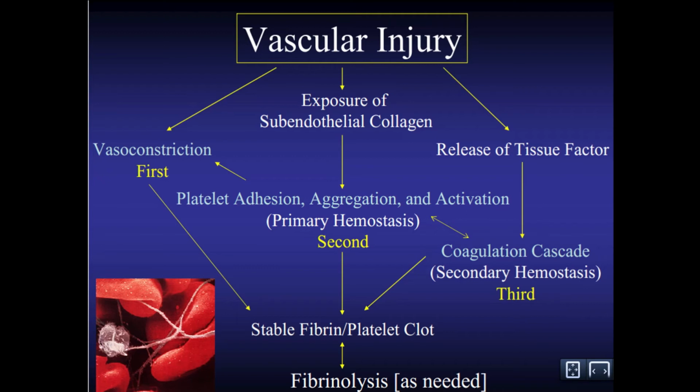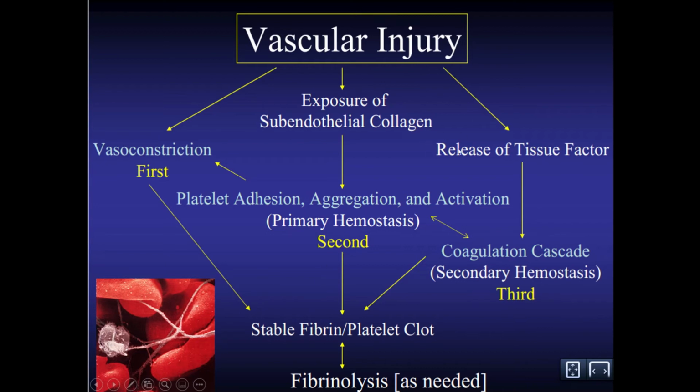So this picture gives you the basic idea how the clotting will take place. First step we have already discussed, vasoconstriction. The second step, which is also known as primary hemostasis, includes platelet adhesion, aggregation and activation. So we have already discussed how the platelets become sticky to the damaged collagen area, and then they attract more and more platelets, and they become activated to release some substances. At this stage, this is known as primary hemostasis because the platelet plug is already formed.